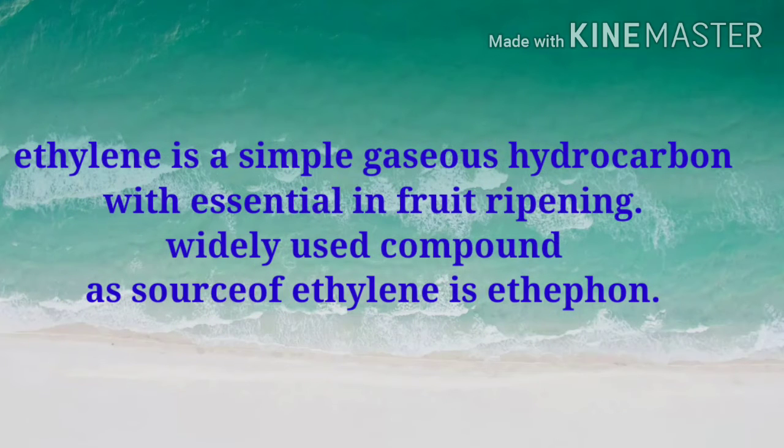Ethylene is a simple gaseous hydrocarbon, essential in fruit ripening. A widely used compound as a source of ethylene is ethephon. Ethephon is a 2-chloroethyl phosphoric acid which releases ethylene after dissolving in water.